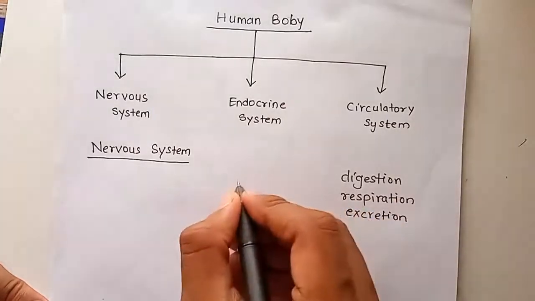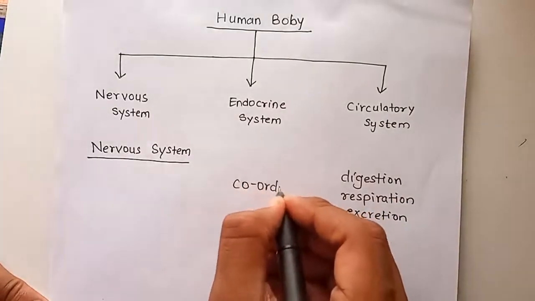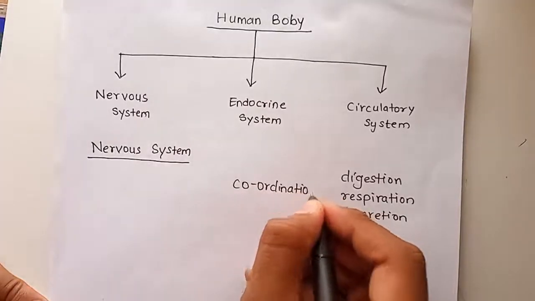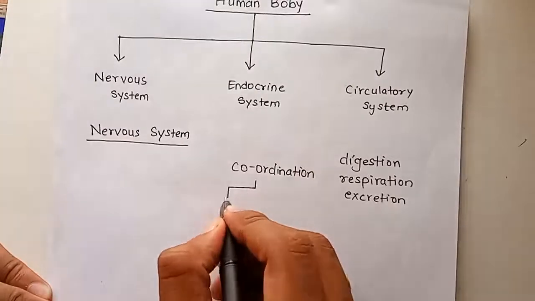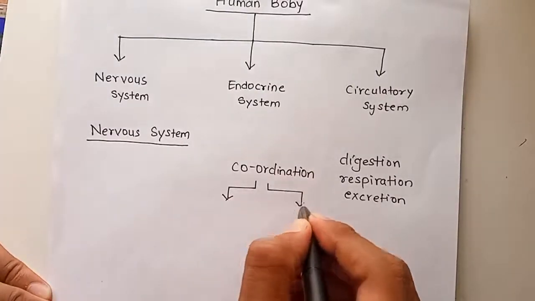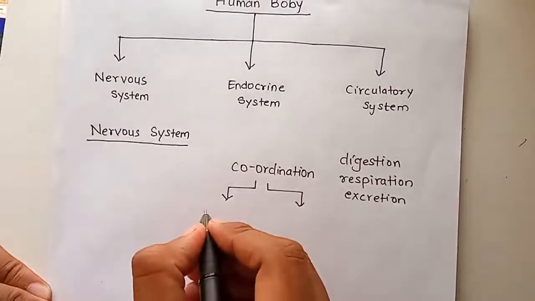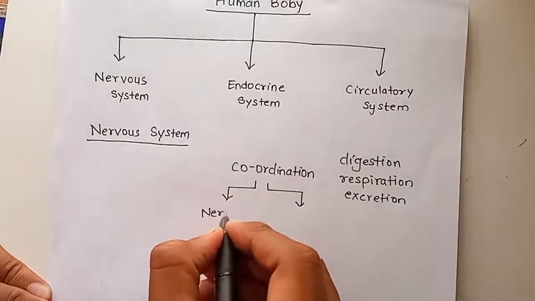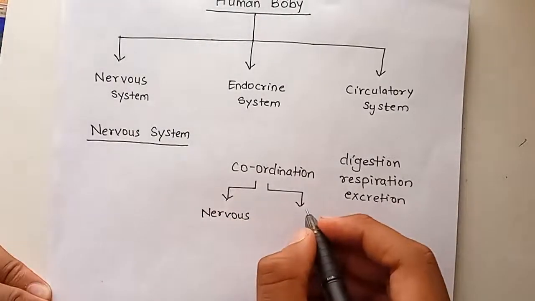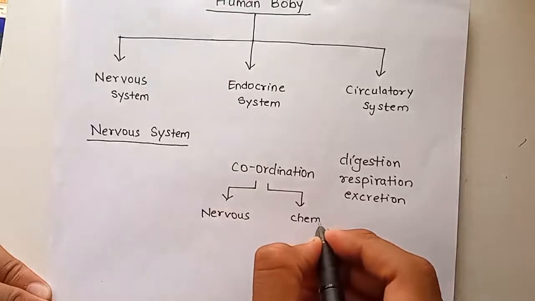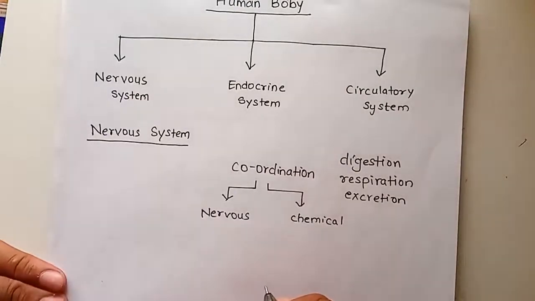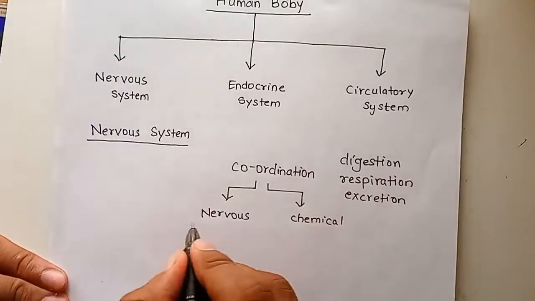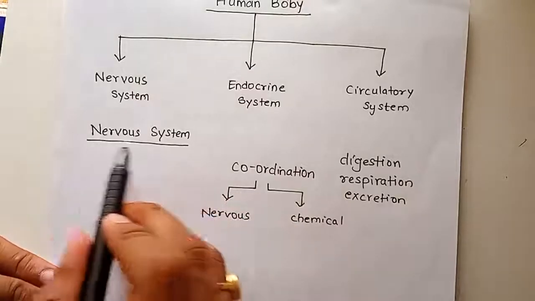So there are two types of coordination which happen inside our body. Those are nervous coordination and chemical coordination. Now, what is nervous coordination? This nervous coordination is what we will study in nervous system.